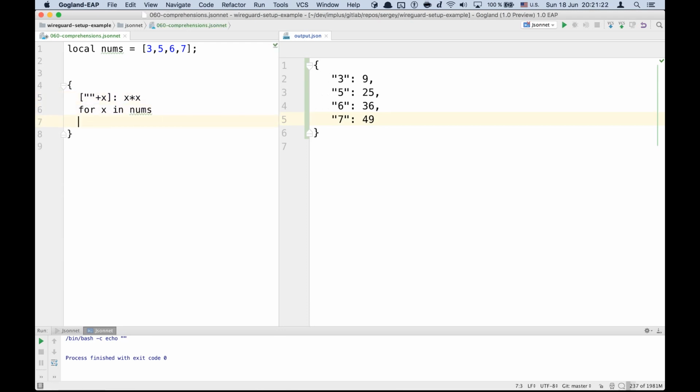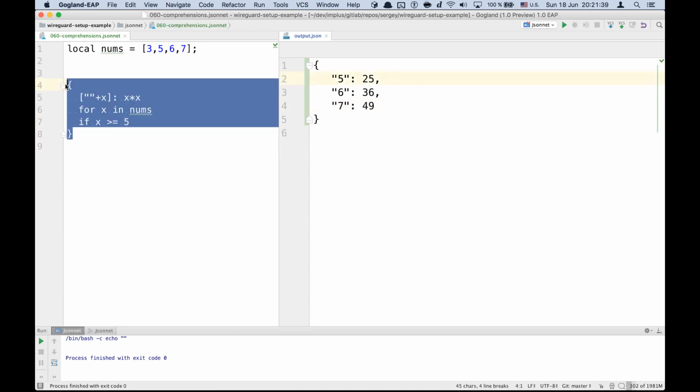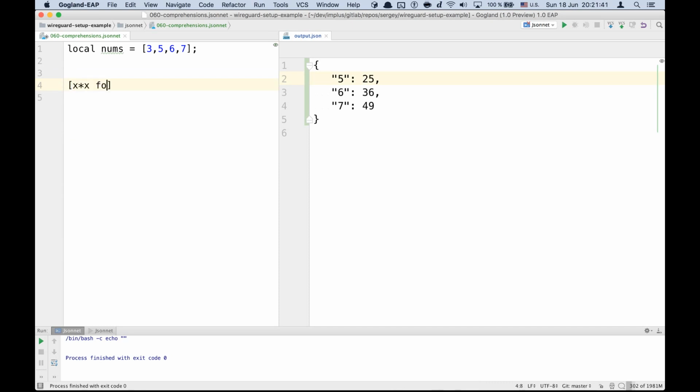Also, you can use filters in comprehensions. For example, if we want to use x values that are greater than 5, for example, greater or equal, then we use it this way. And we don't see 3 anymore. And the same thing works for list comprehensions, of course. Same thing here.